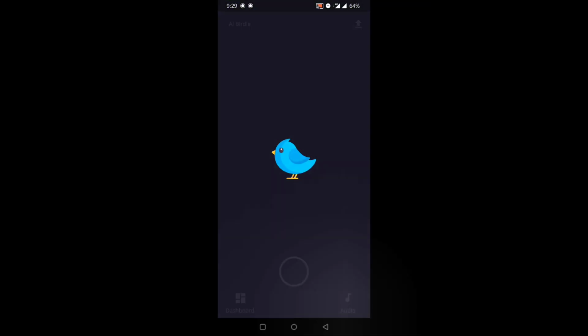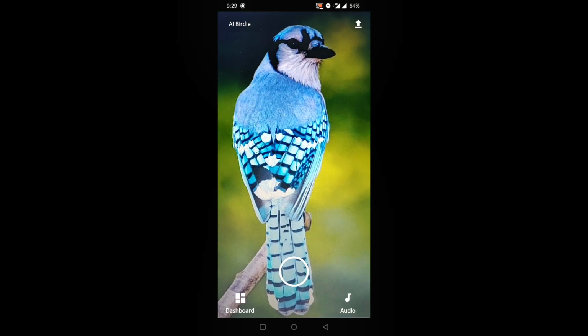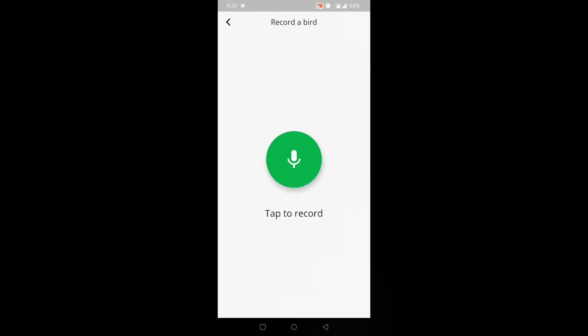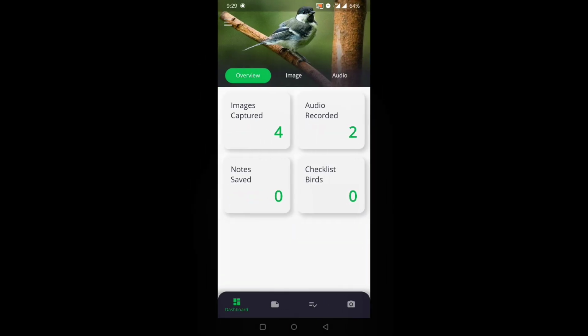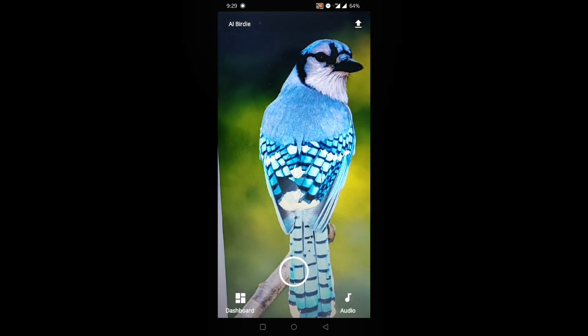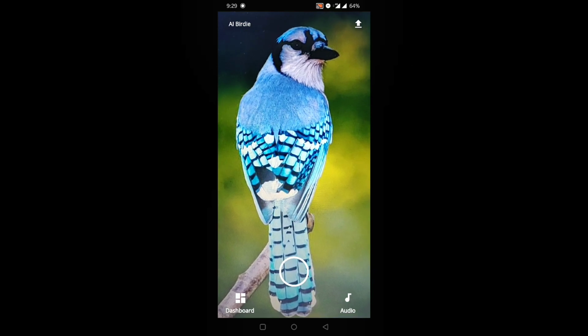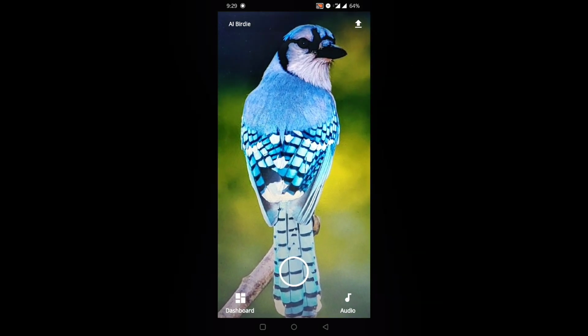Welcome to the AI Birdie application. AI Birdie is a breakthrough app that helps everyone with a smartphone or a tablet to accurately identify birds in the backyard, local park, or nature trail, all with the tap of a button. Leveraging the power of AI, Birdie helps you identify bird species through both image as well as audio.